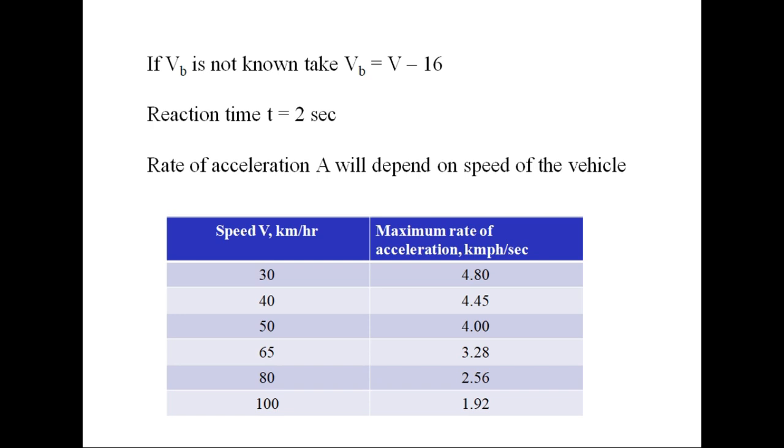So you can safely assume that speed of the slower vehicle will be V minus 16, where V is the design speed of the road. Reaction time can be taken as 2 seconds, and rate of acceleration A will depend upon the speed of the vehicle, and there is a table given in IRC 66 to take the value of acceleration based on speed of the overtaking vehicle.